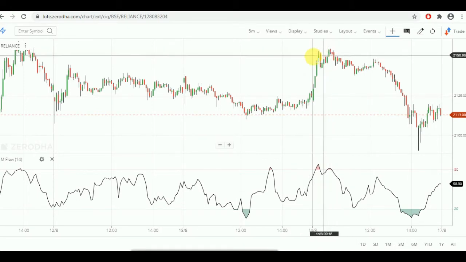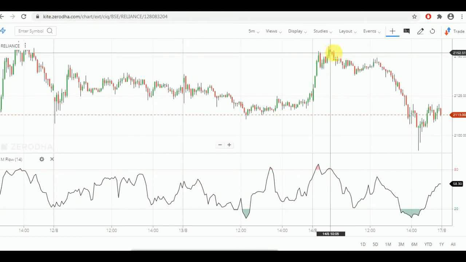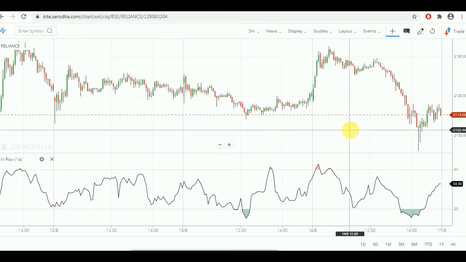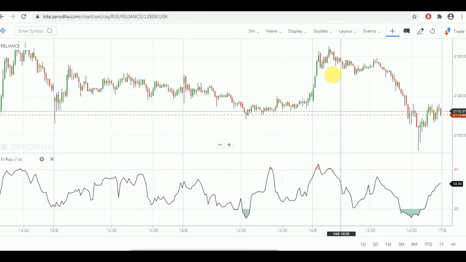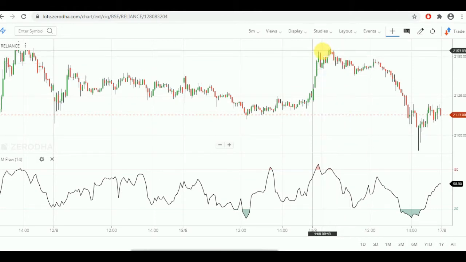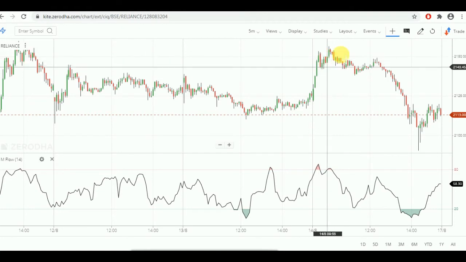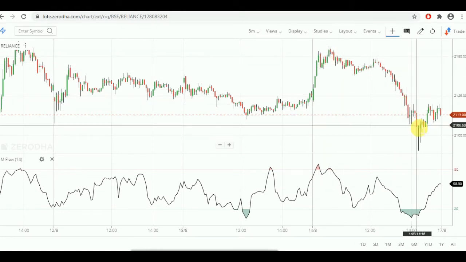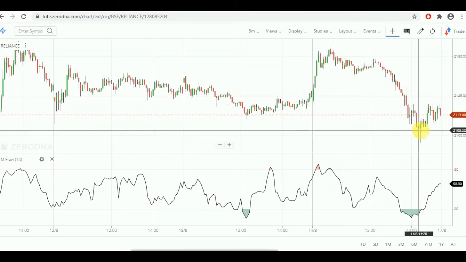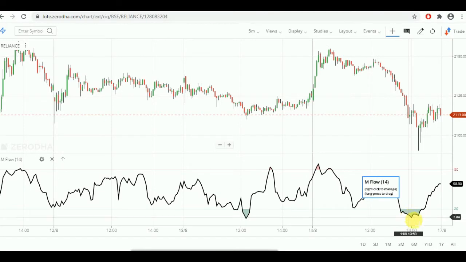The price is not moving above this resistance line and started falling. So a trader can get into a position at these levels and may get a good profit up to this level, if he waits until it reaches the 20 level.